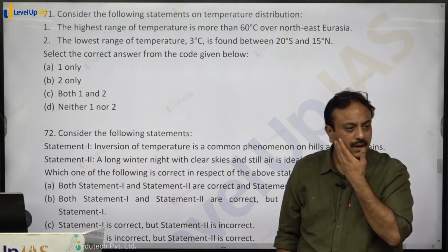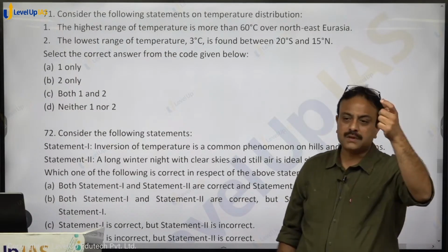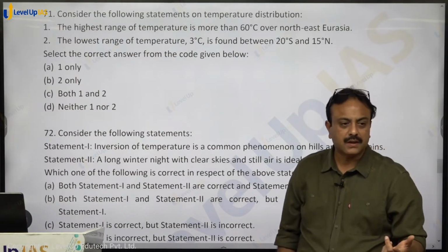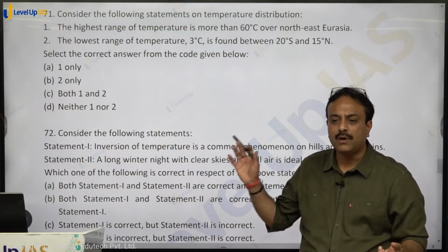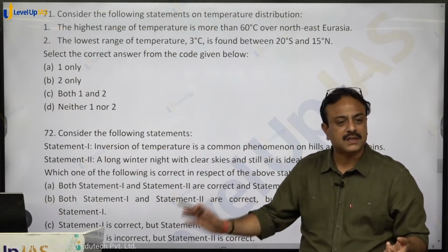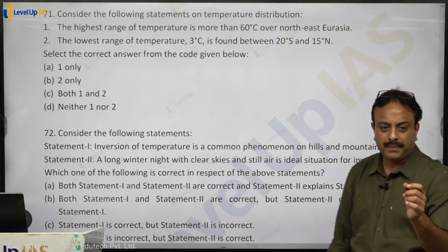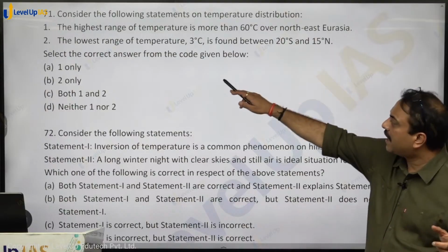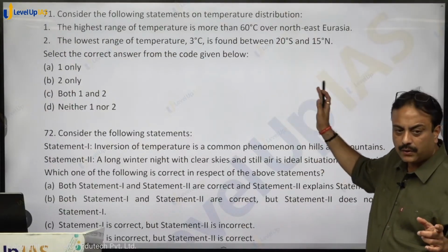So what happens? In summer temperature increases, and in winters temperature drops to -60, -65, -70, right? So the temperature range increases. The highest temperature range is found in the Eurasian region.